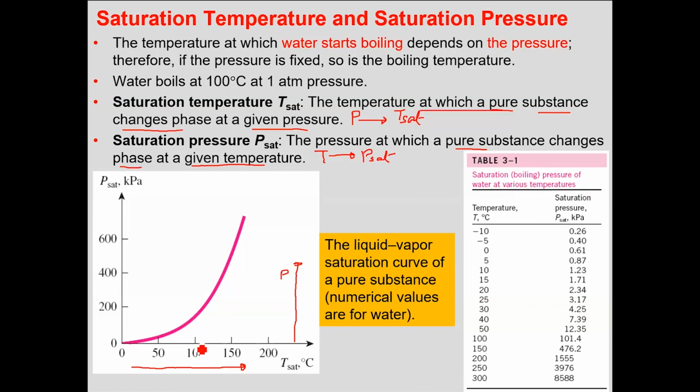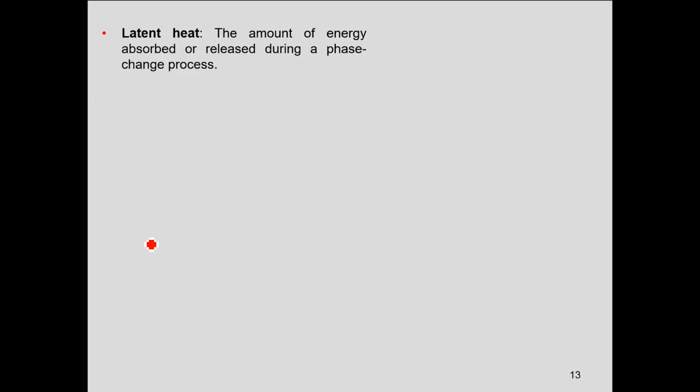So if I raise my temperature to 100 degrees centigrade, I know that the boiling would take place somewhere at about 101 kilopascal. Clear enough? Now, the latent heats are the heats associated with phase change process. That means it is the energy absorbed. It is either the energy absorbed or released during a phase change process.